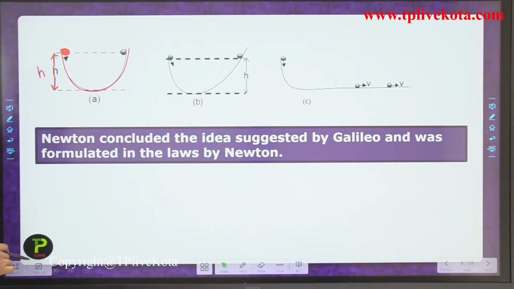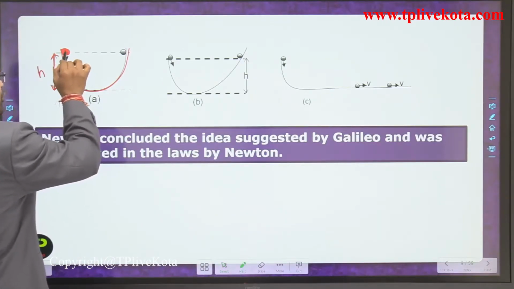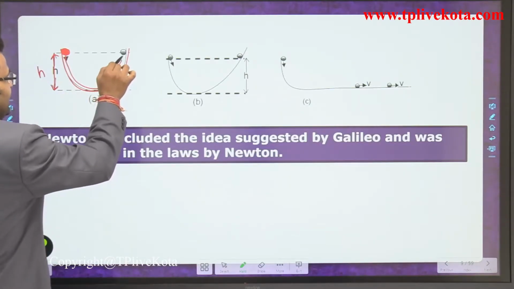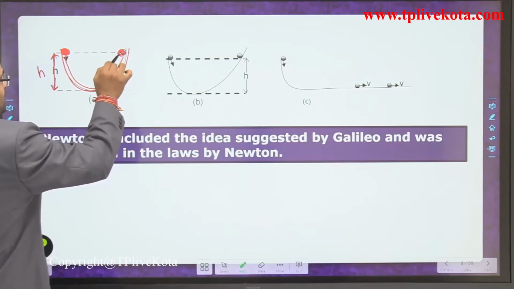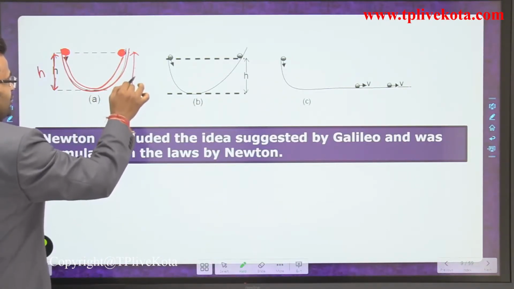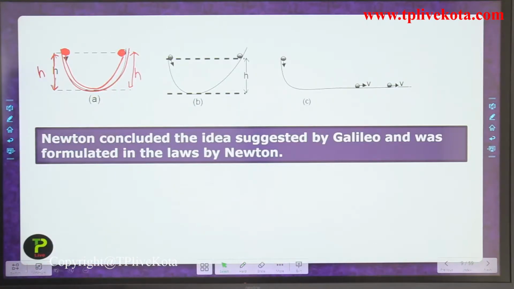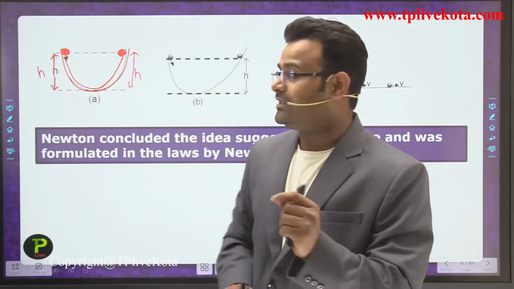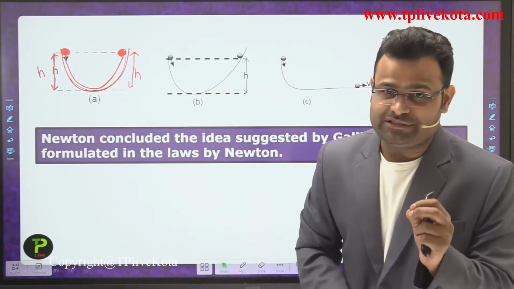He released the ball from that point, and the ball moves until it approaches the same height, h. It continuously moves until it reaches the same height.